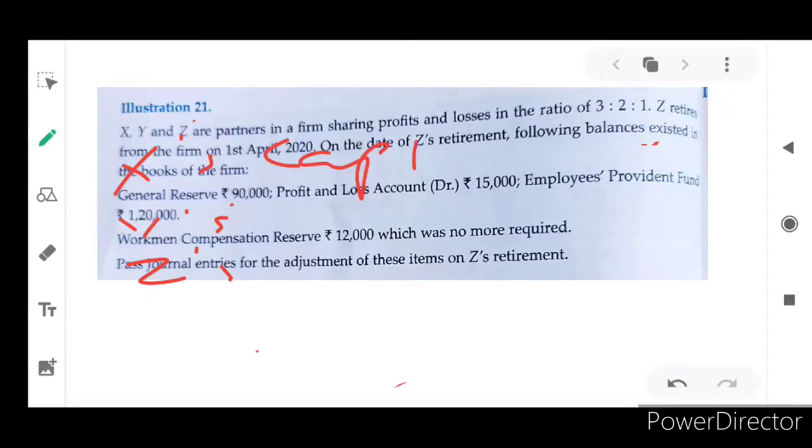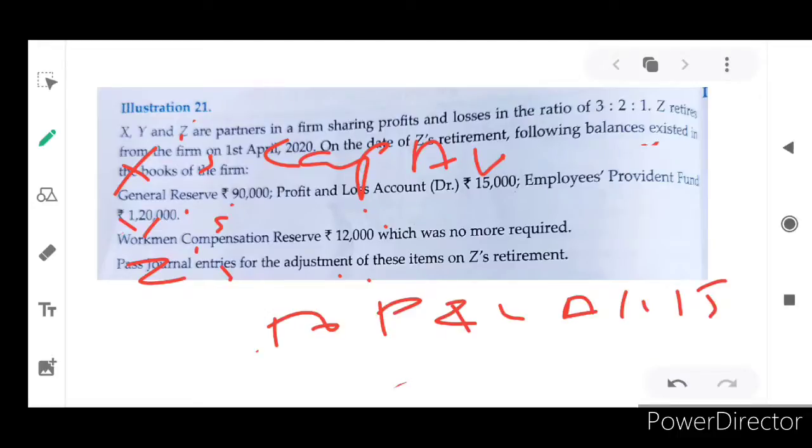Capital account to profit and loss account. What is the amount? 15,000. The 15,000 will be divided and given to all the partners: 7,500, 5,000 and 2,500. Then next one is workman's compensation reserve.